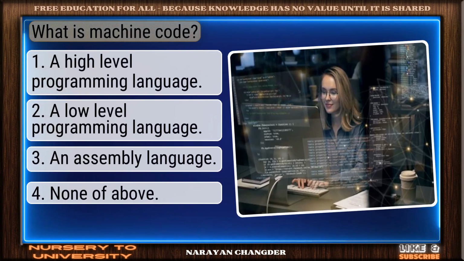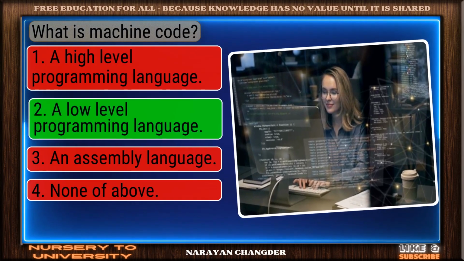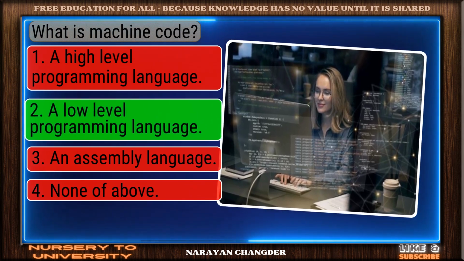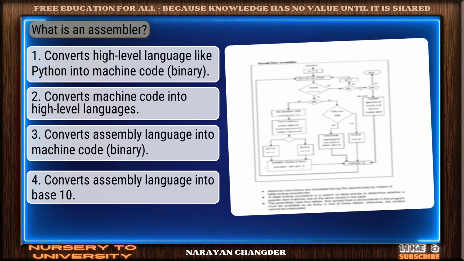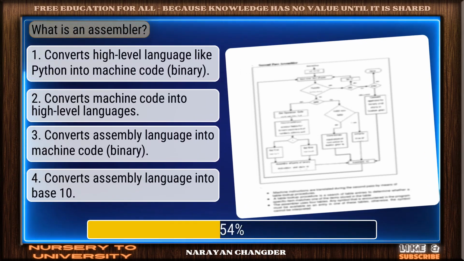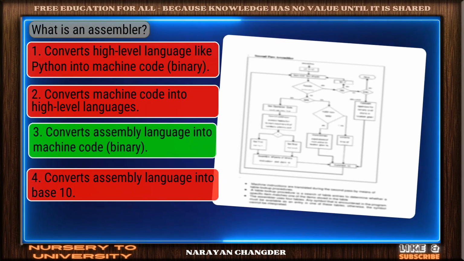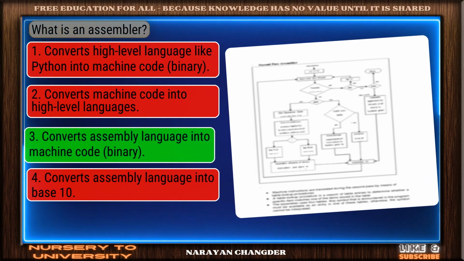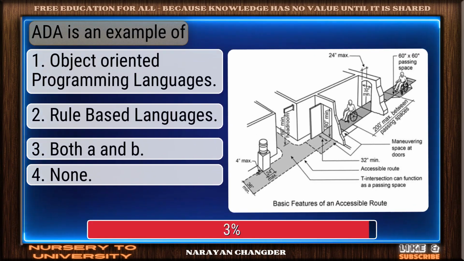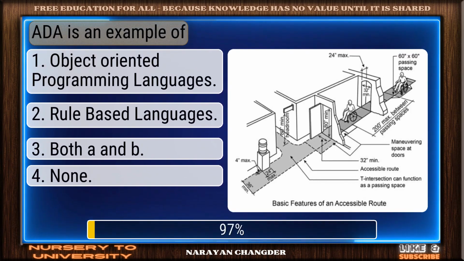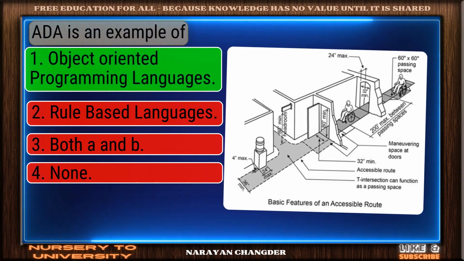Question number 69. What is machine code? You're right. A low-level programming language is the correct answer. Question number 70. What is an assembler? Excellent choice. Converts assembly language into machine code is the right answer. Question number 71. Ada is an example of. Perfect. Object-oriented programming languages is the correct choice.